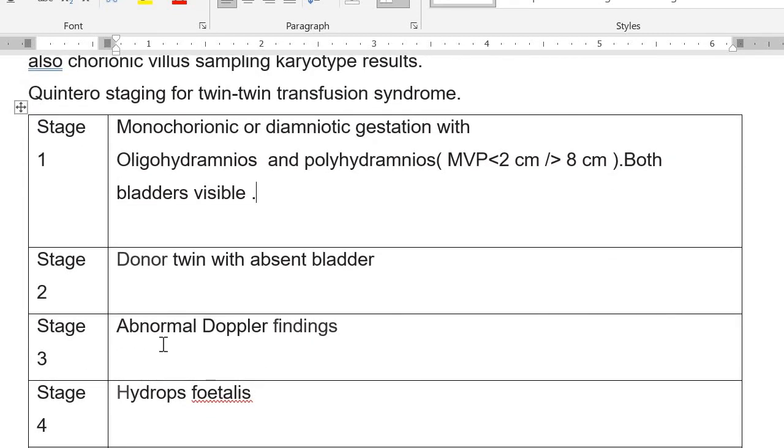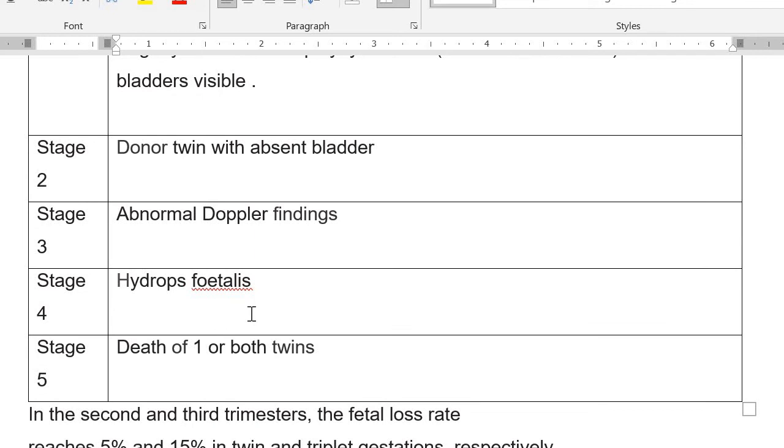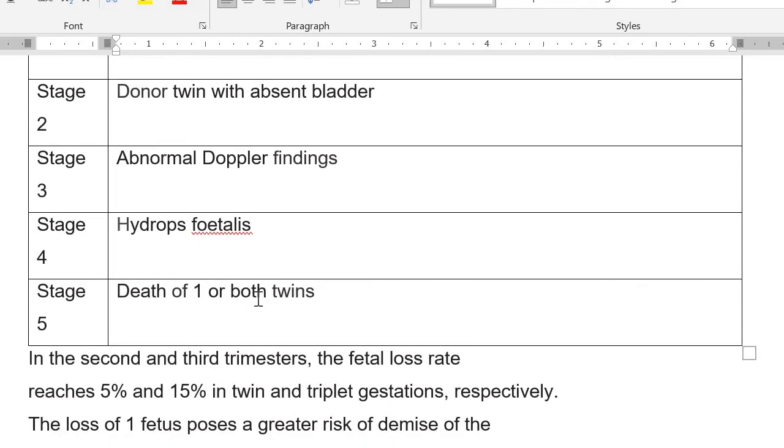In stage 3, there are these changes plus abnormal Doppler findings. Now when they tell you that the Doppler findings are abnormal, you will say that this is Quintero stage 3. If they tell you that one fetus is hydropic, then you will say this is stage 4. Why is one hydropic? Because already anemic. In stage 5, there will be death of one twin or both twins. That's all you need to remember about the Quintero staging, and they are going to ask you questions.